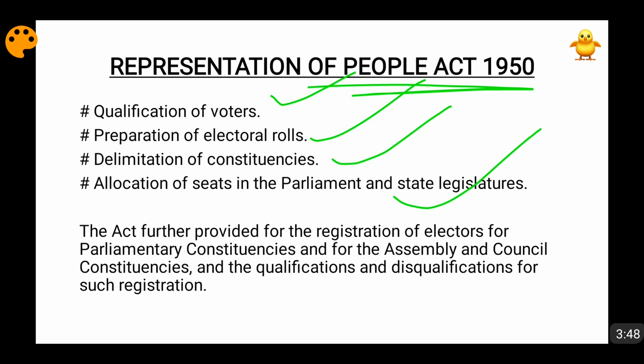Now, when we are allotting seats to the House of the People, that is Lok Sabha, to different states, or when we are deciding the total number of seats of the legislative assembly of different states, the basic date, the population reference date considered, is 1st of March 1950, friends. Also, the President has been given the power to delimit the constituencies in consultation with the Election Commission. You know what delimitation is, friends? It decides how much area one constituency will have. For example, UP state has around 80 Lok Sabha seats.